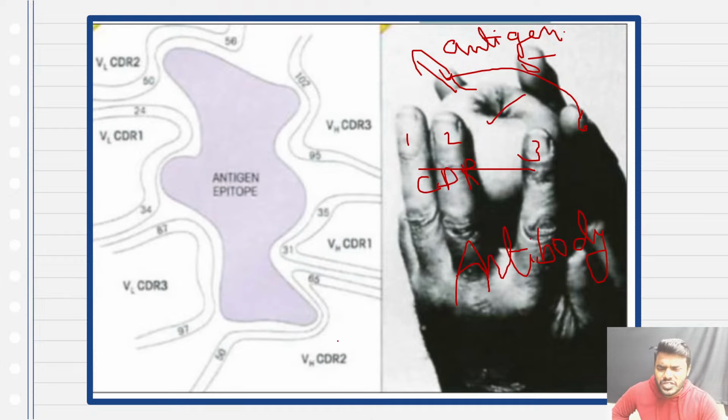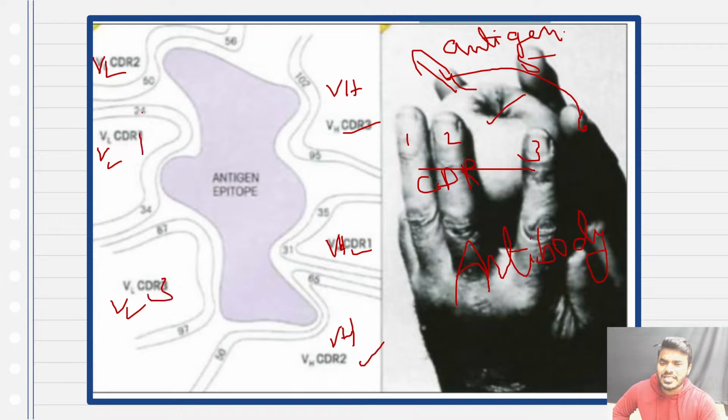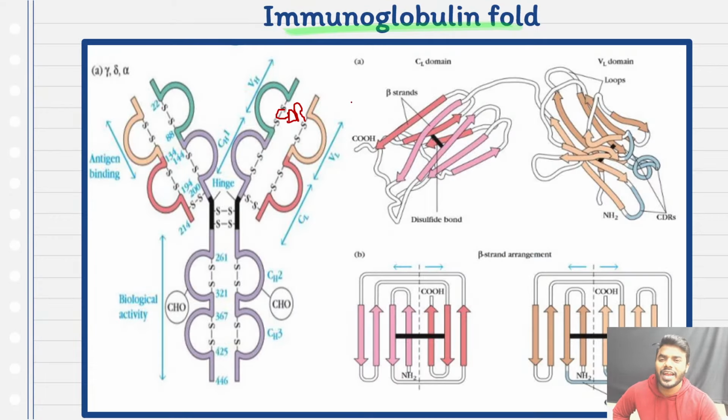You can see the picture, CDR1, CDR2, CDR3. They are all present in the heavy chain region. Same way, in the variable light region also, CDR3, CDR1, CDR2. So friends, 3 CDR regions of the heavy chain and 3 CDR regions of the variable light chain are associated with the antigen. This is only one side.